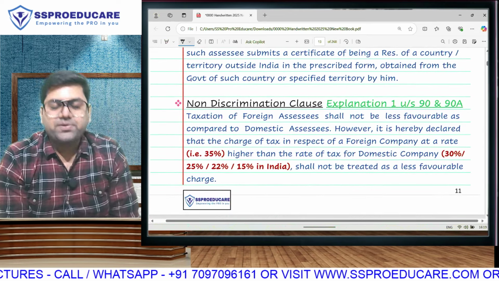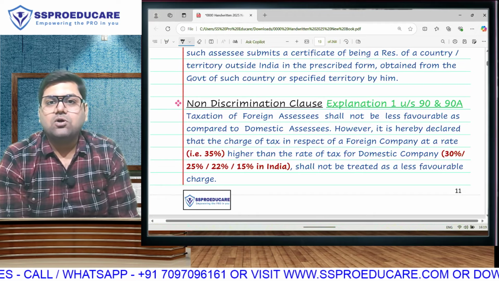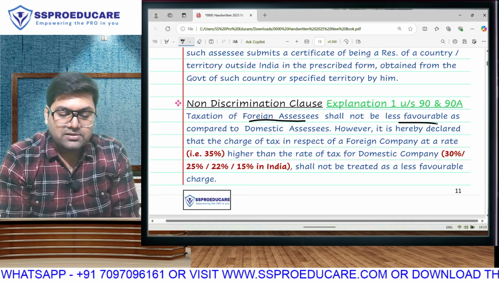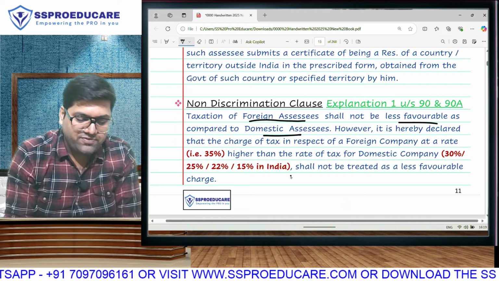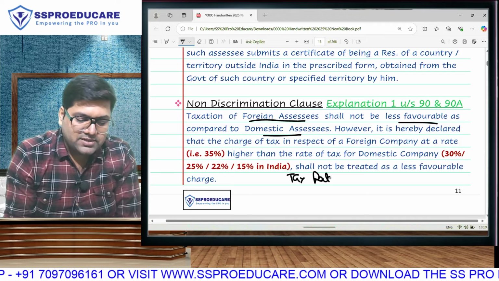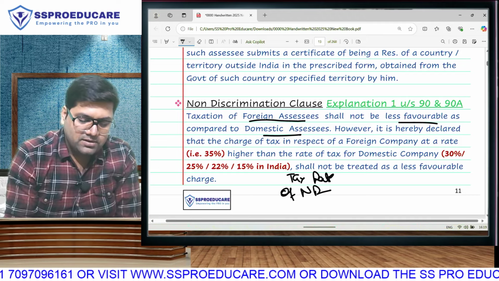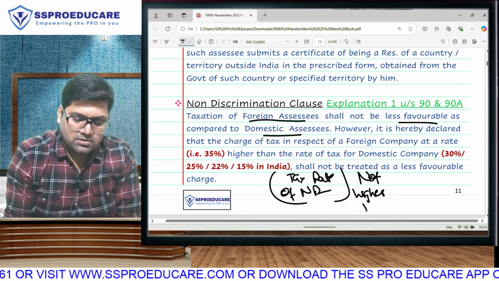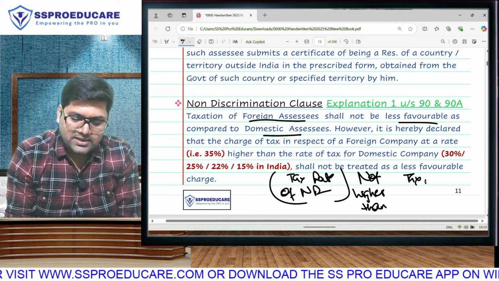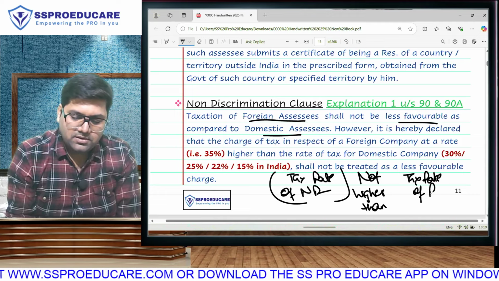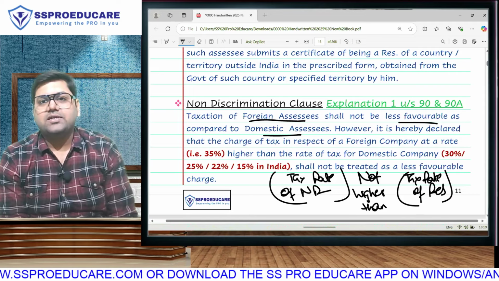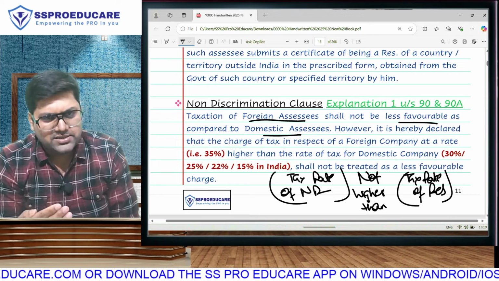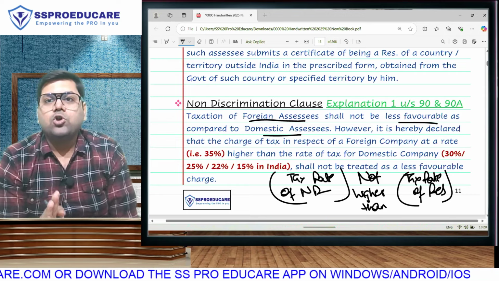Next, we will also bring something called the non-discrimination clause here. We will not tax foreign assessees less favorably compared to domestic assessees. In other words, if I have to keep it simple for you, tax rate of non-resident will not be higher than tax rate of resident. If we are giving a certain tax rate to resident, we will provide that benefit to non-resident also.